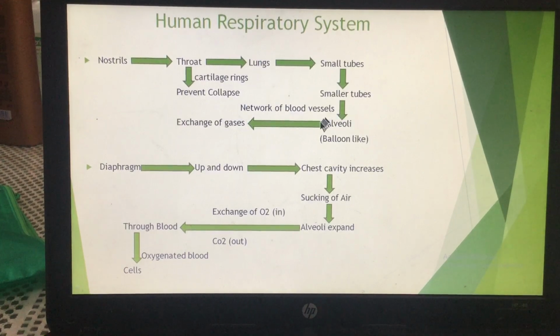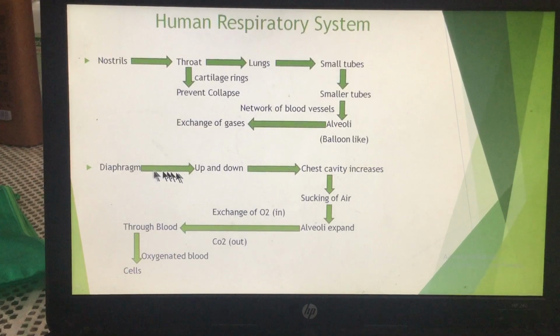Okay, I explained that to you in the last diagram. Then I told you that there is a diaphragm. You can see that your chest goes up and down. Why? Because of the movement of the diaphragm.